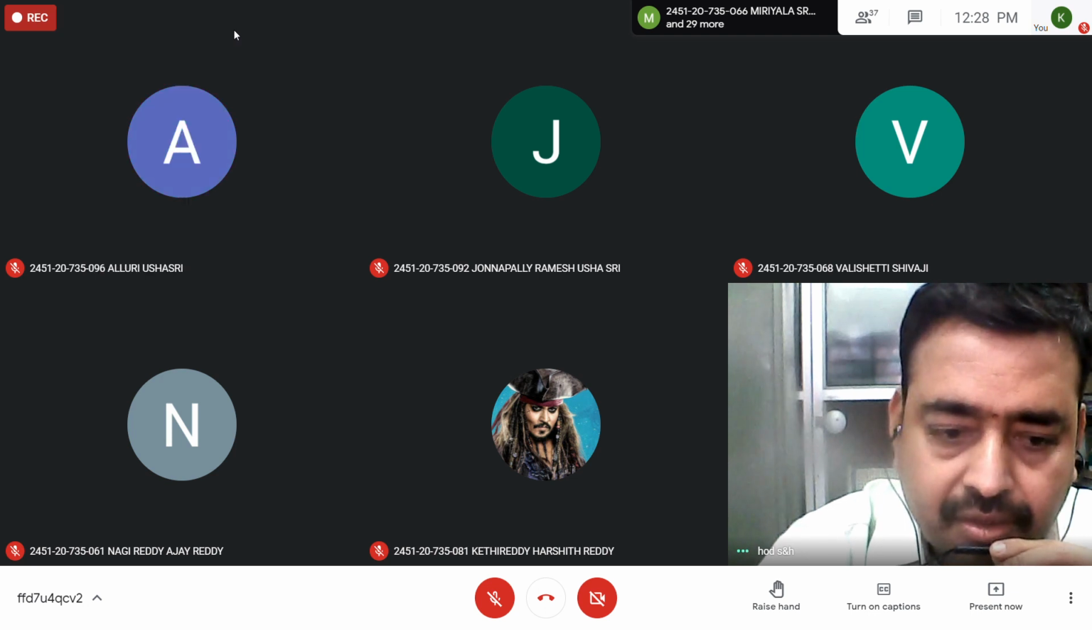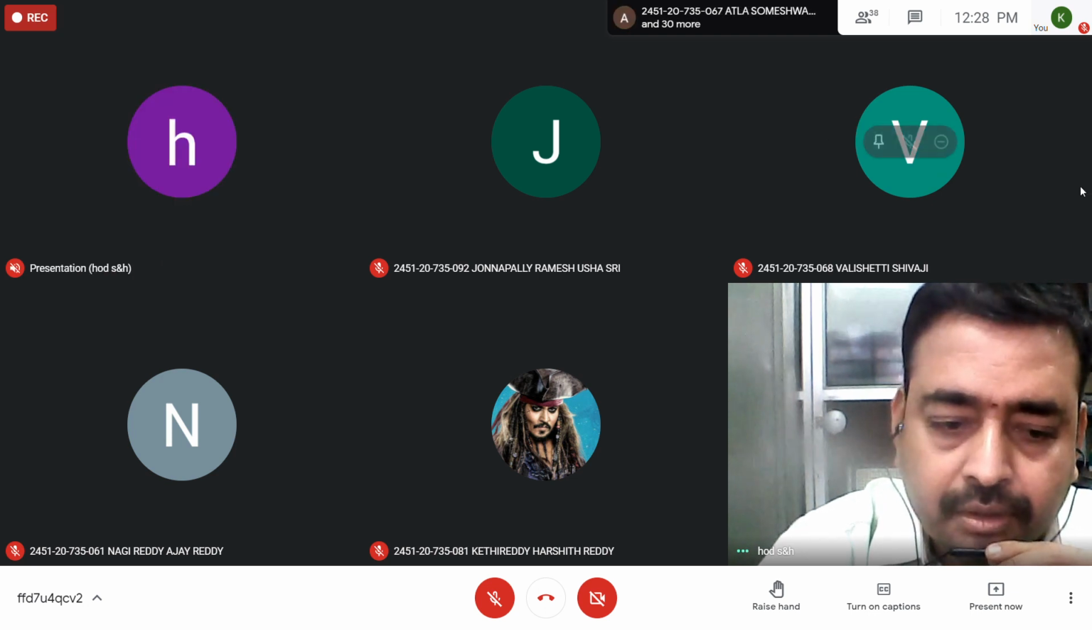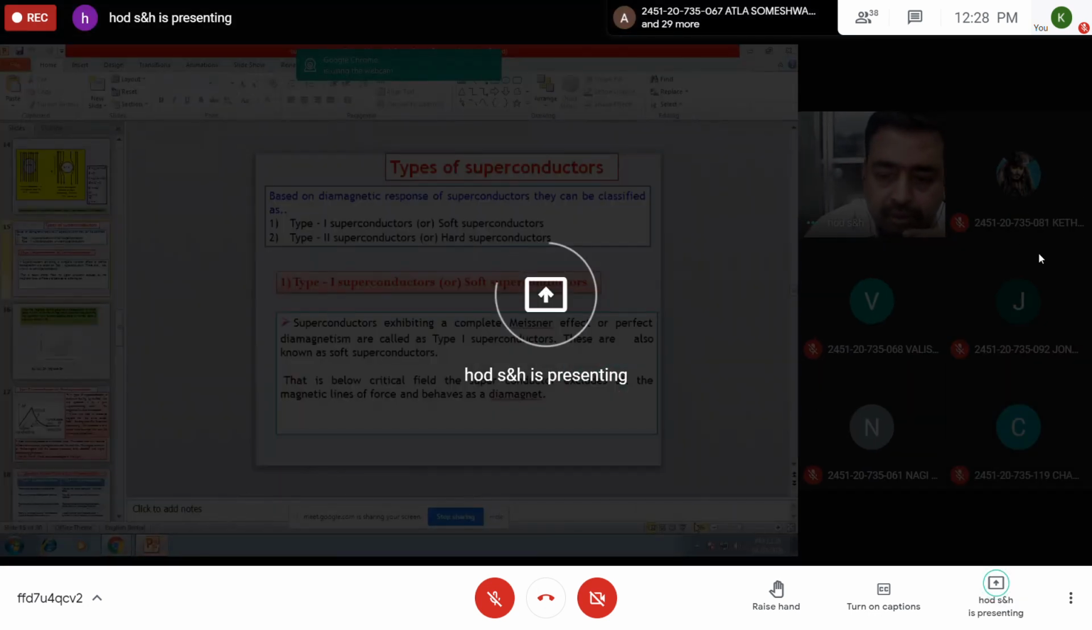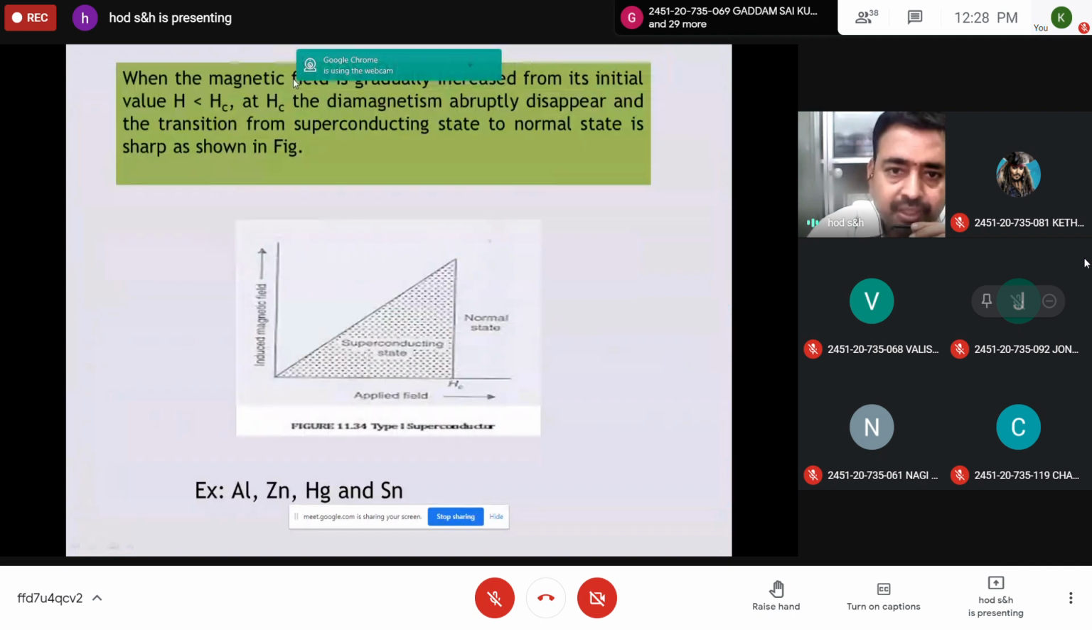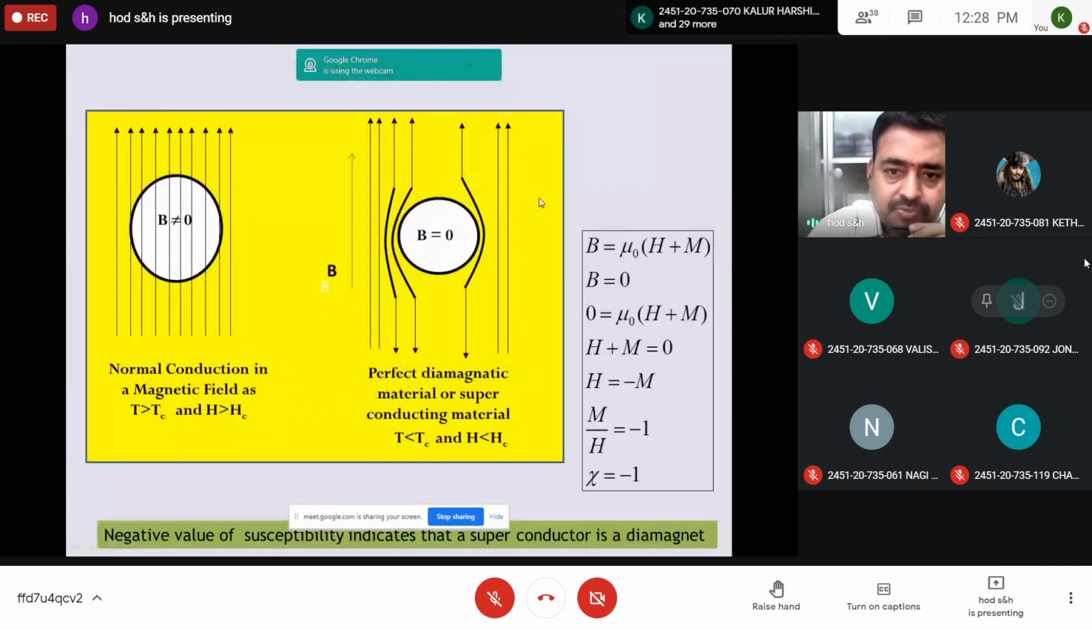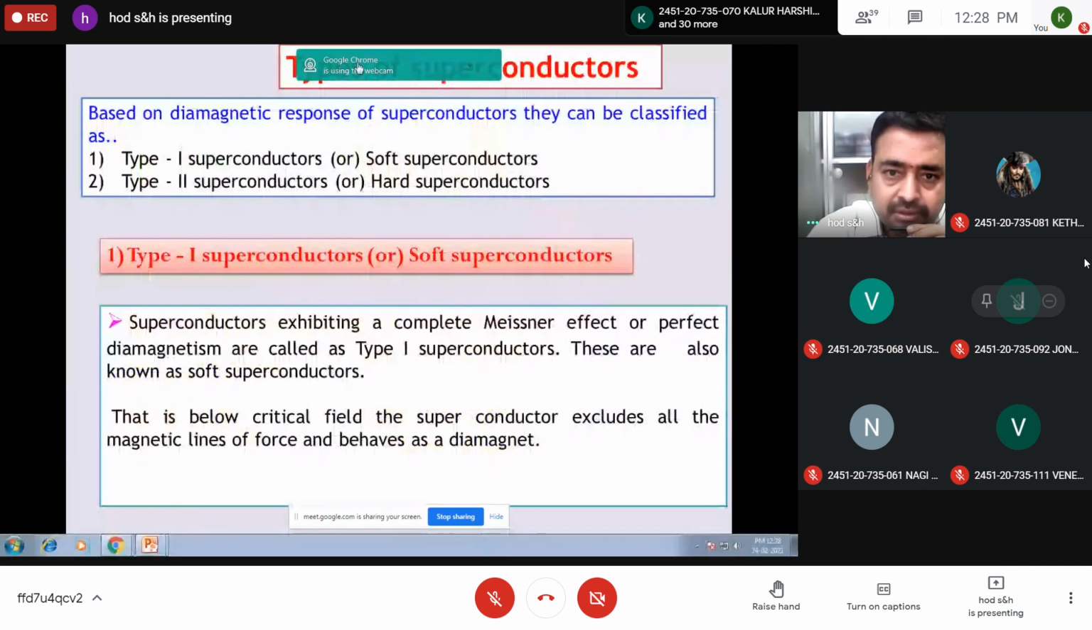The screen now. Is this visible, students? Types of superconductors. Is this visible? Yes, sir. Okay.